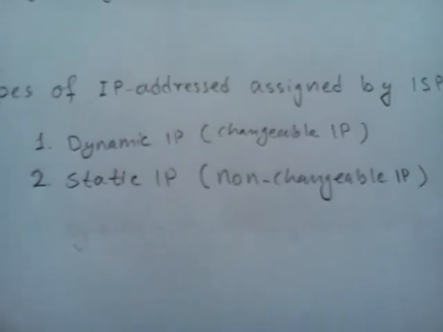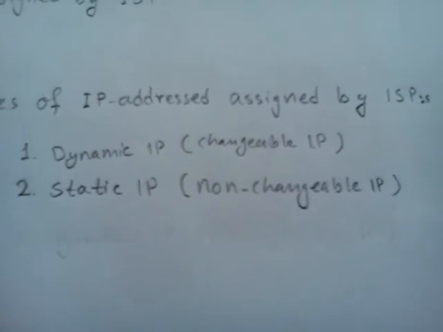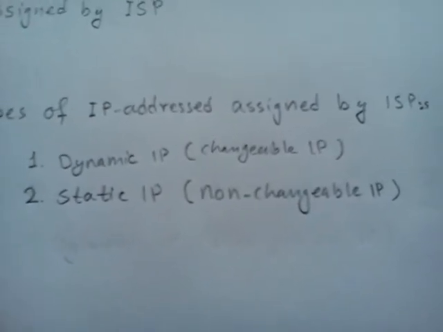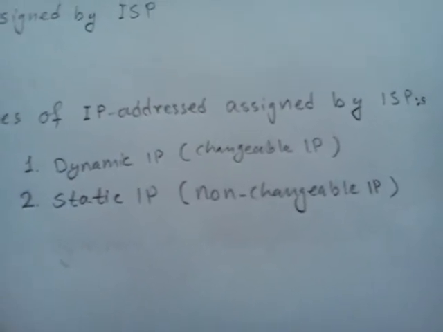And the second type of IP address is the static IP address. That is not changeable. That is the same IP address for a computer or a server.